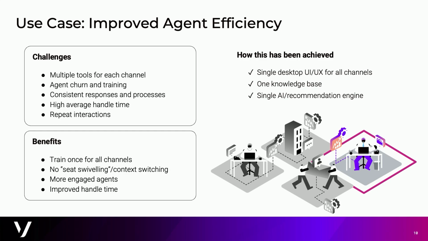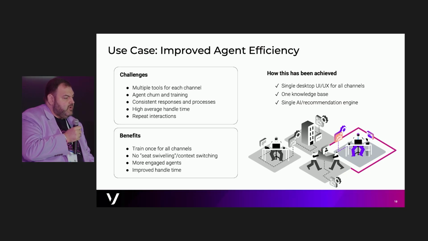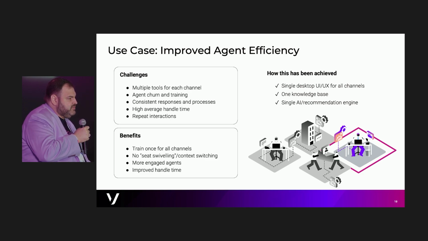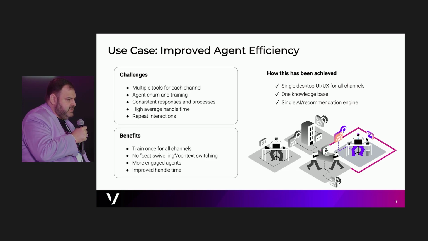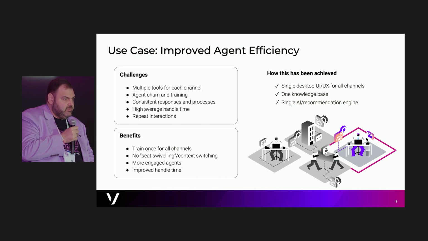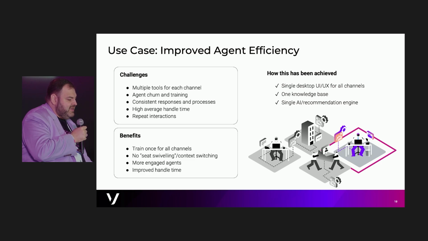And if you think of a business, for example, like a broadband provider, or maybe an insurance company, that's struggling with fragmented customer service, using multiple tools for multiple channels. What we do is implement for them a single desktop UI, a single desktop user experience for their agents, for all the channels. We implement one knowledge base because now all the channels feed from the same knowledge base, no matter whether they're voice or text based. And then we have a single AI recommendation engine.